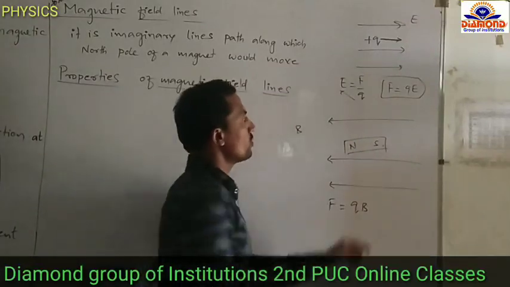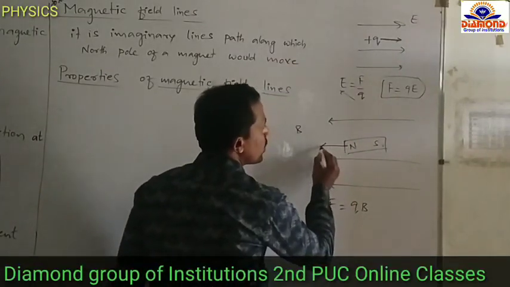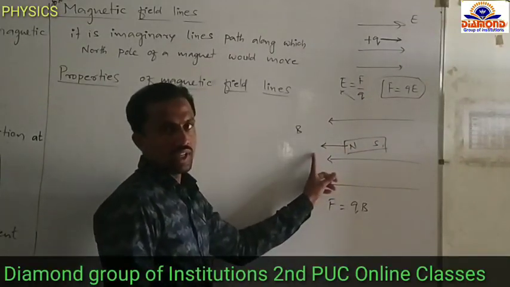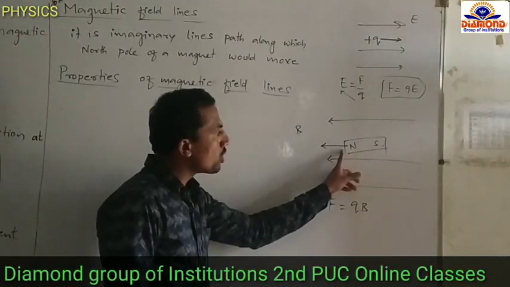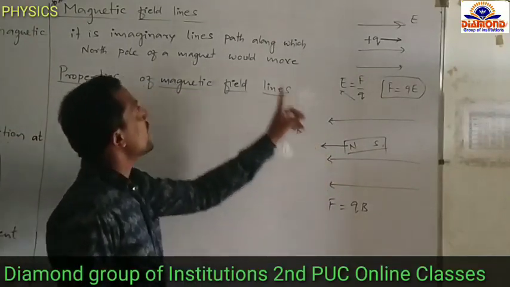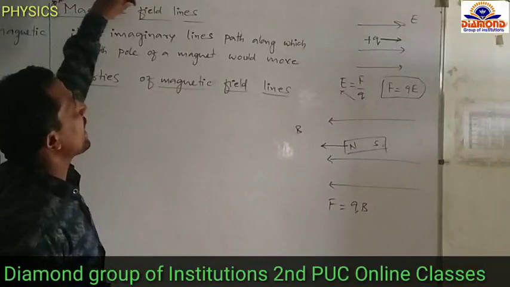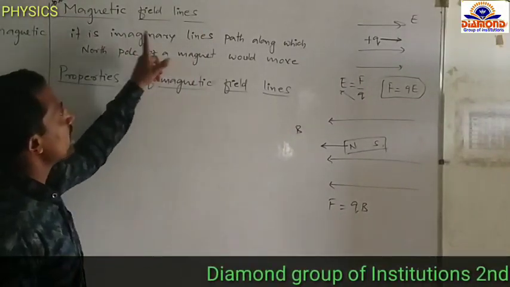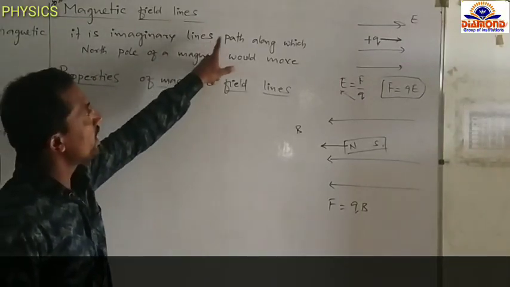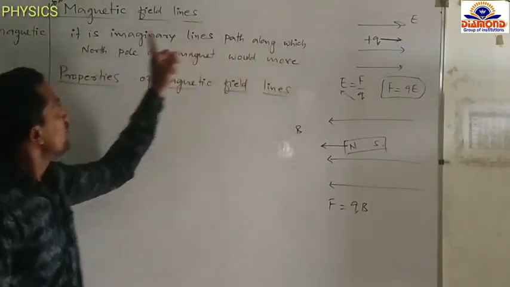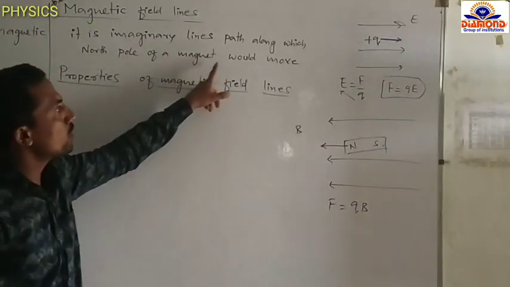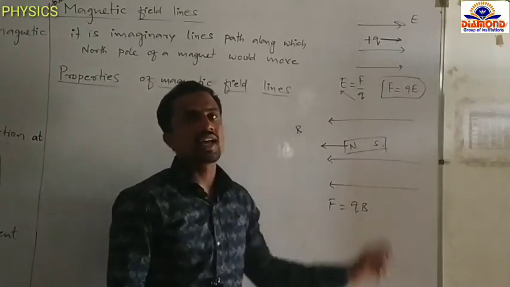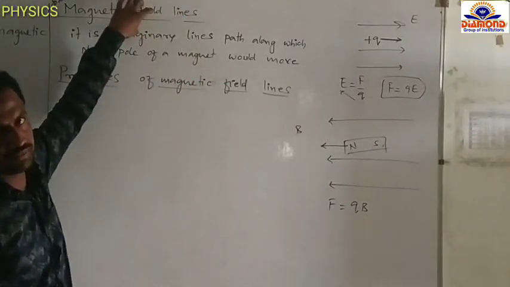Due to this force, the north pole of a magnet would move. The path along which the north pole of a magnet moves, that path is called a magnetic field line. That is the definition. It is an imaginary line. The path along which the north pole of the magnet would move is called a magnetic field line.